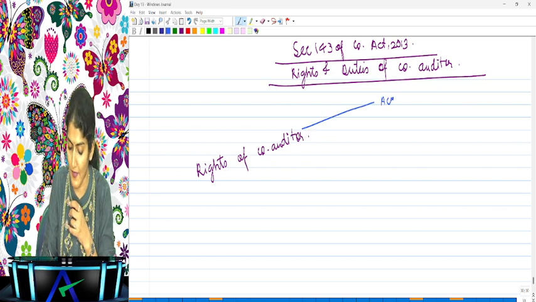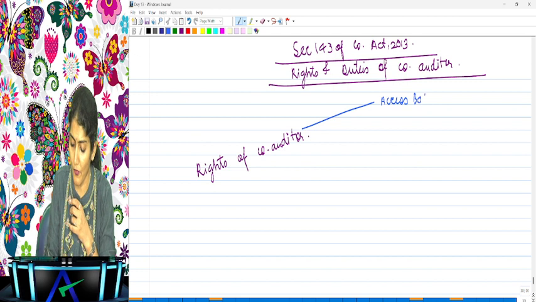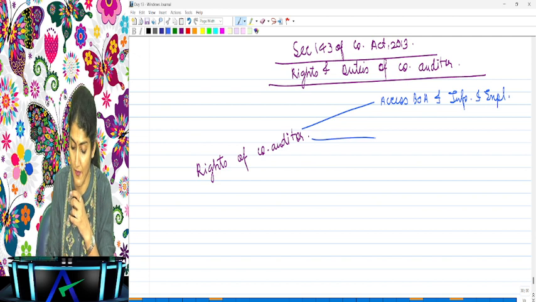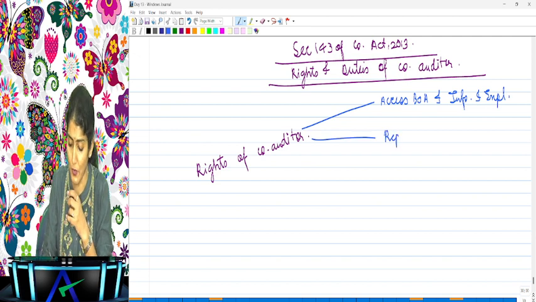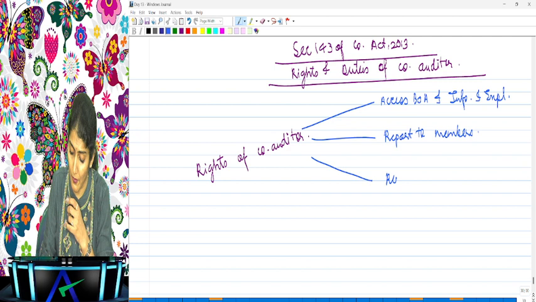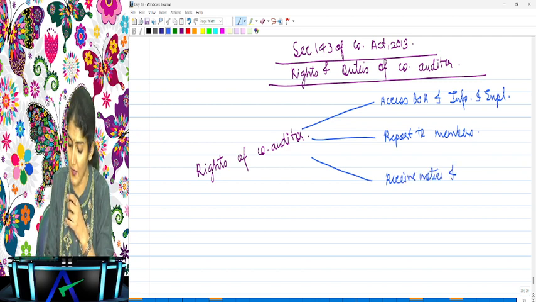One, to access the books of account and also to obtain the information and explanations from the management. Second right of the auditor is to report to the members. It's not only a right, it's also a duty to report to the members. Third right of the auditor is to receive the notice and attend the general meeting, right?